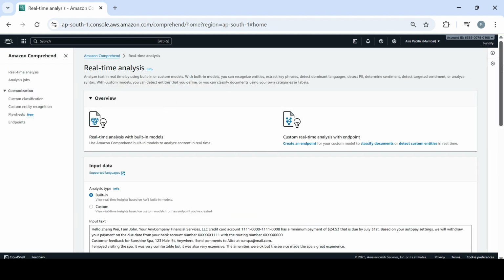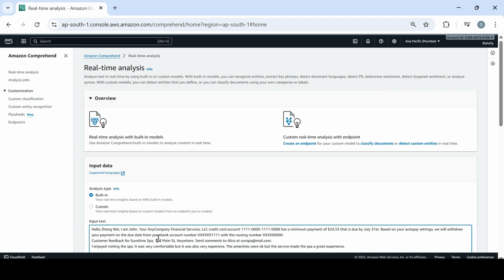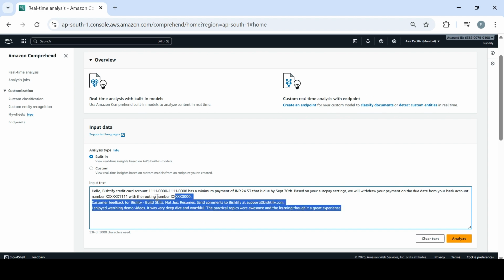So I'll show you how it works. Suppose I have the content here, let me copy this. I have written it out, and this is the real-time analysis I'm going to do. So suppose you have extracted information, which is nothing but this particular paragraph.